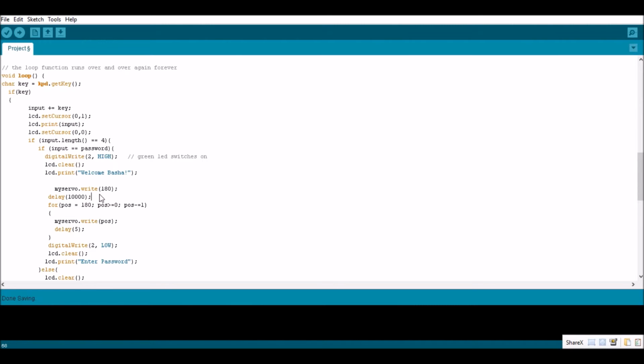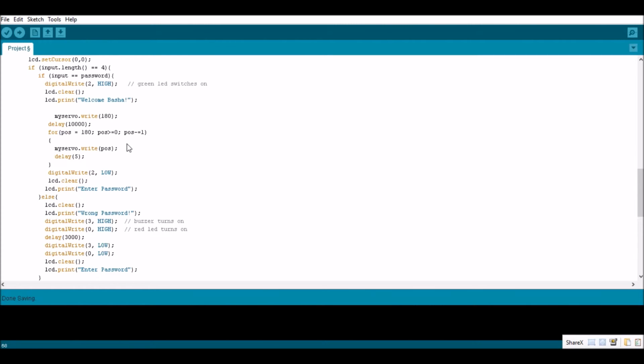Then we add a delay of 10 seconds. And after that, we return the servo motor back so that the key may lock again. And we also switch off the green LED and then return the enter password message to the LCD for another user to be able to type another password.